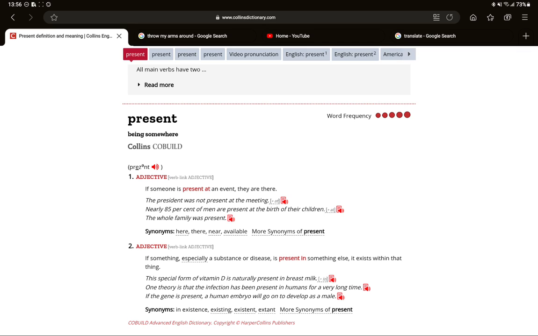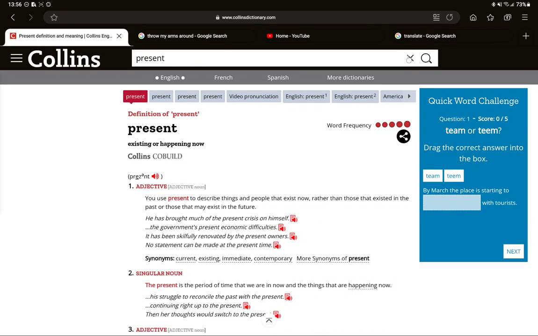Next entry, about face. About face is a compound word, about and face. Let's see how it's pronounced.